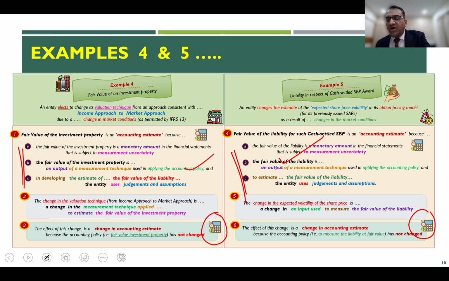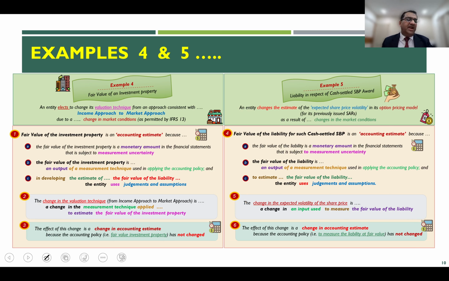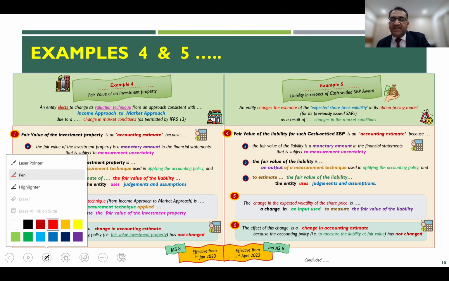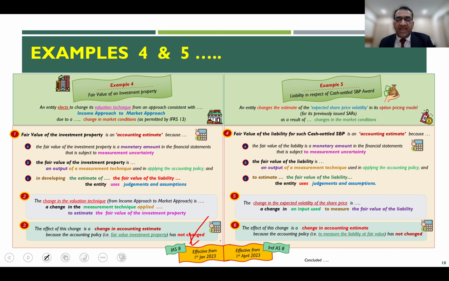That is how you have to look at these new and amended requirements of IAS 8 and Ind AS 8. Now, what about the effective date? From when are they effective? From an IFRS perspective, which is IAS 8, these amendments are already effective from 1st January 2023. So for all reporting periods on or after 1st January 2023, these amendments are effective. And from an Ind AS perspective, they are effective from 1st April 2023. That means for the financial year starting 2023-24, these changes are applicable.